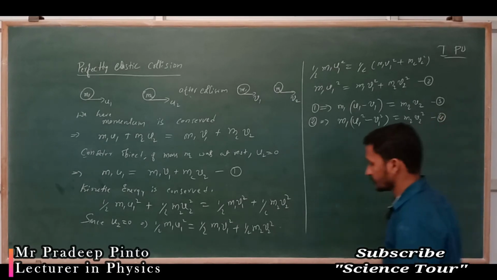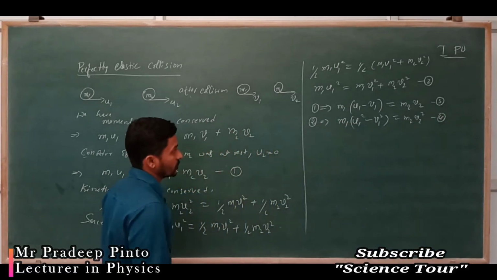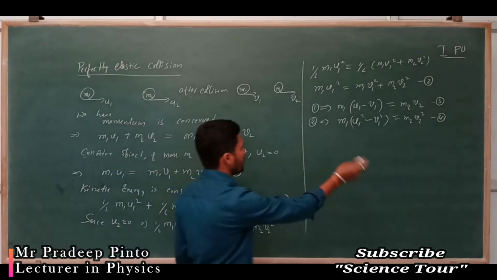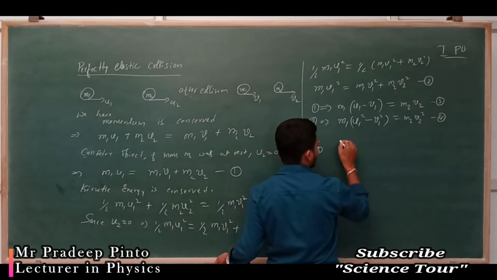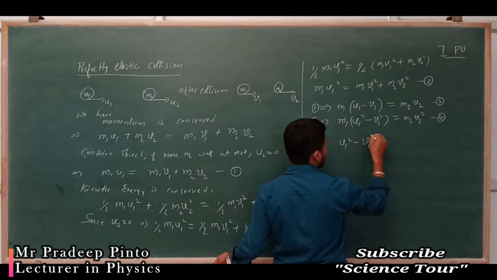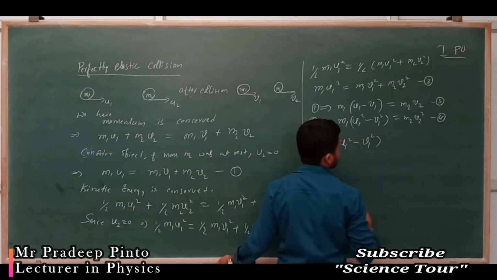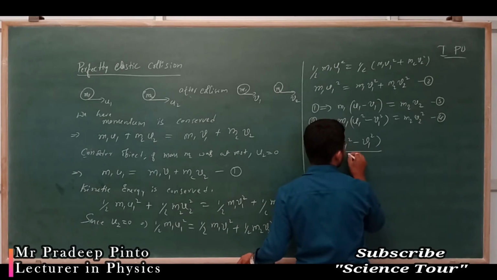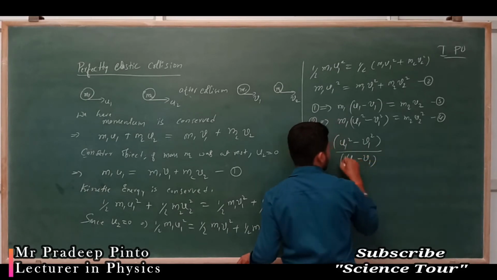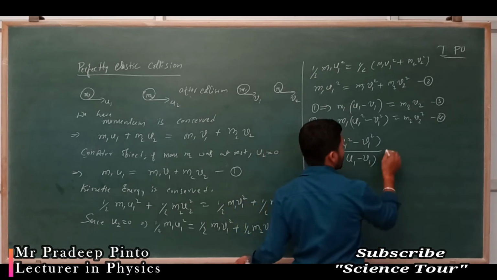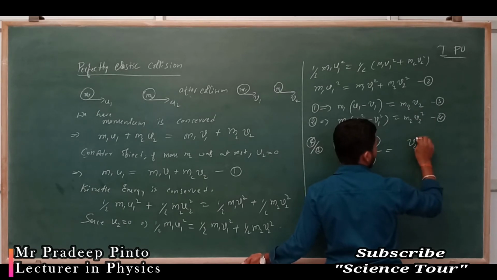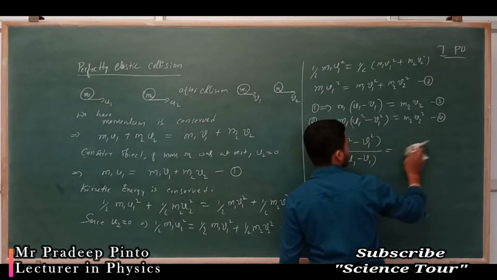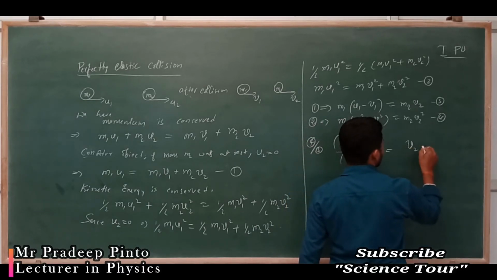This is equation 4. Now dividing equation 4 by 3, m1 cancels and m2 cancels: u1 square minus v1 square divided by u1 minus v1 is equal to v2 square divided by v2, which is v2.